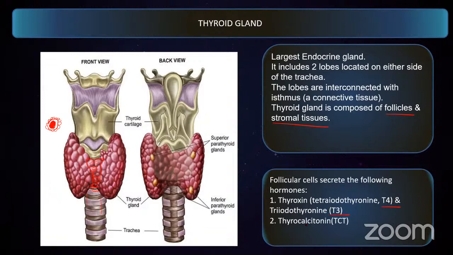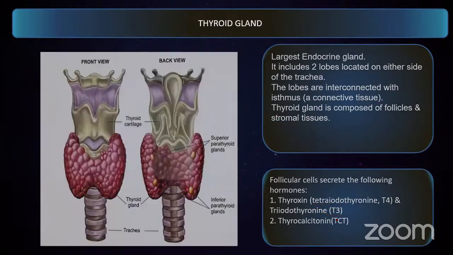What is T4 and T3? The first one is called thyroxine, or tetraiodothyronine. Tetra means 4, that's why we write T4. The other one is triiodothyronine, also called T3. These are the two important hormones. And the other one is called TCT. We'll talk about this. That is called thyrocalcitonin.